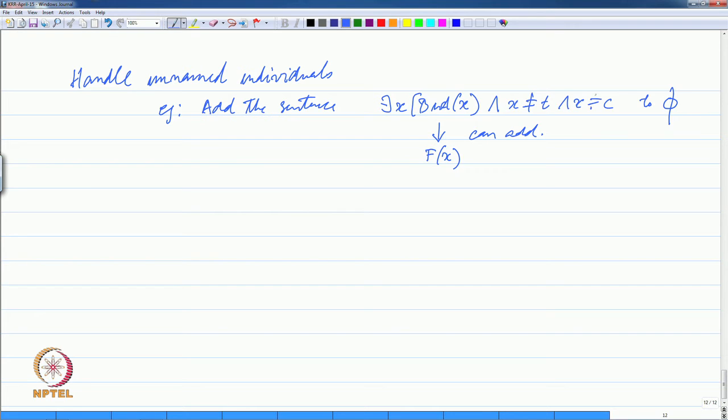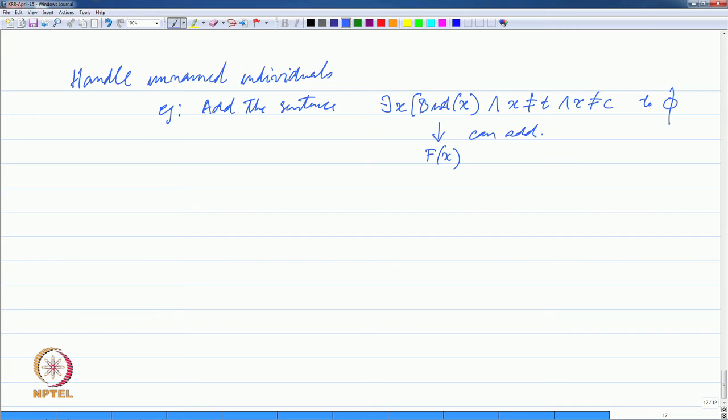If there is a bird which is neither Chili nor Tweety, but we have not named that bird, we can still infer that this unnamed bird can fly. This is again something that we ran into problems with when we were looking at the generalized closed world assumption.